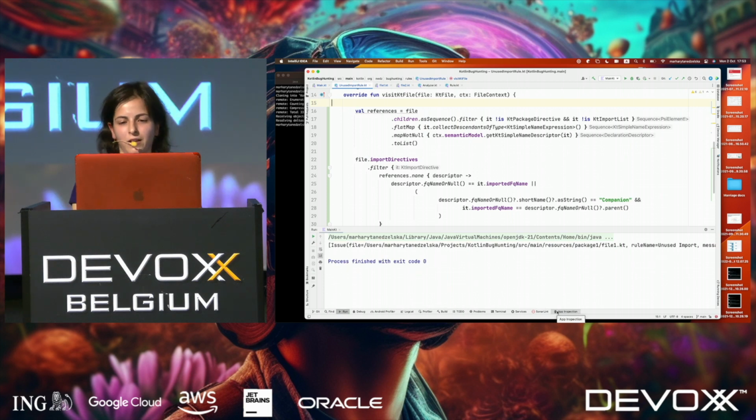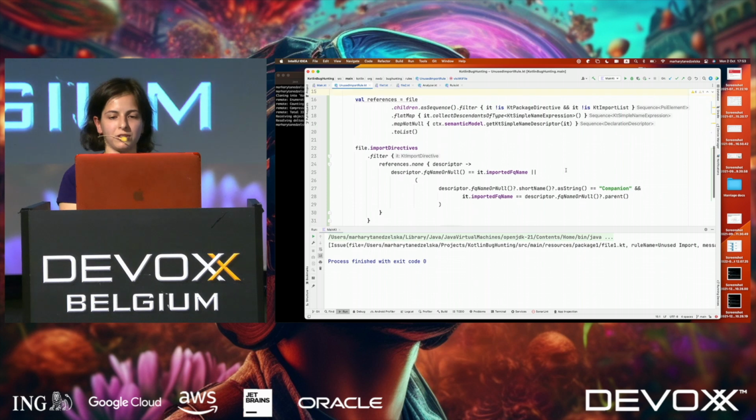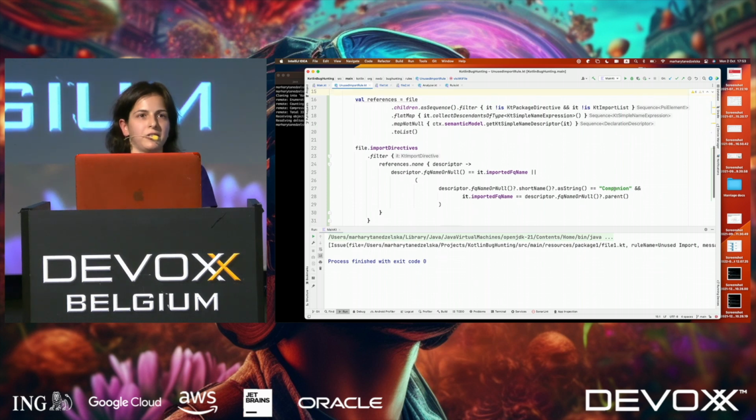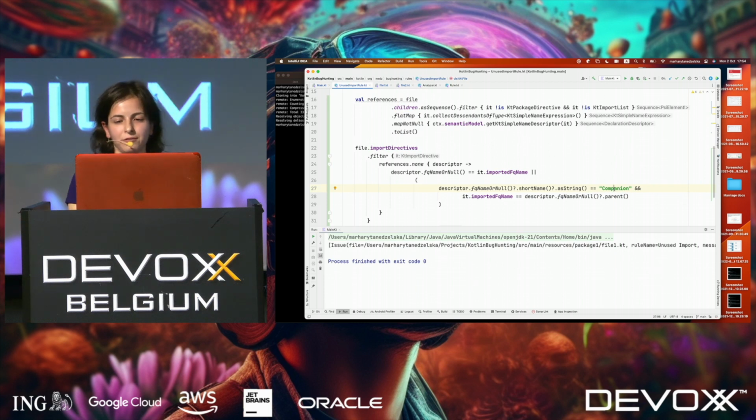So for some reason, when it's named, it doesn't work. And when we debug, we don't have any companion here, we have named. And here is the problem. We cannot know what name this has, because it's in a different file and we cannot take all different names here. So what should we do? We should now step back,